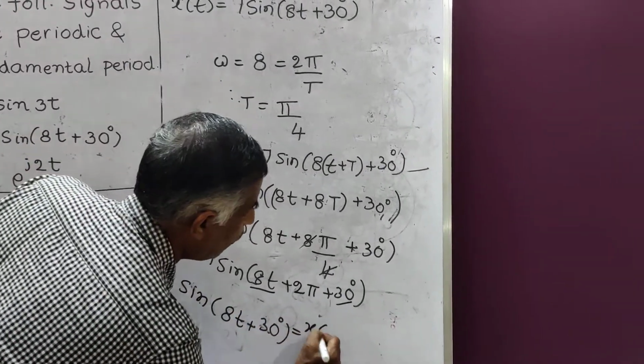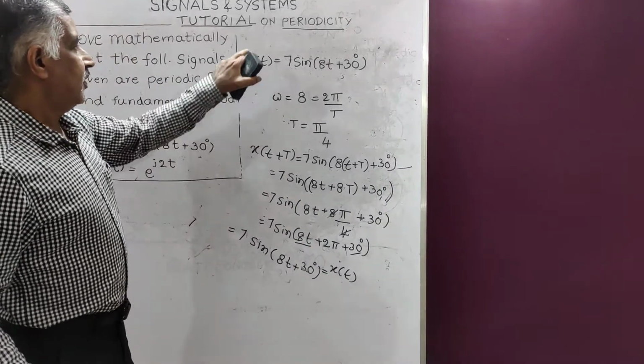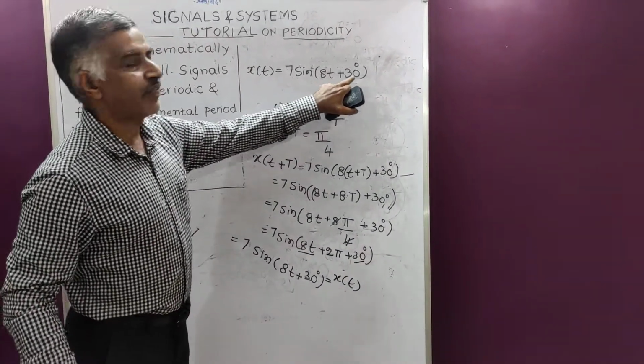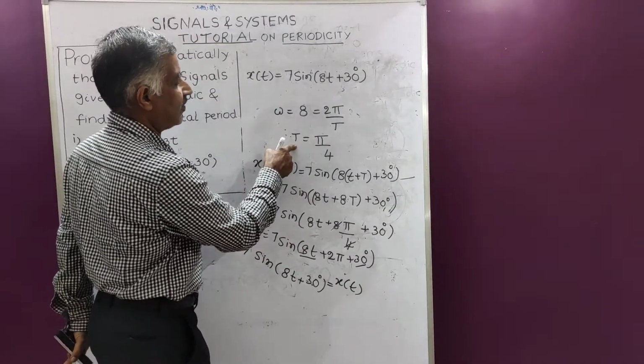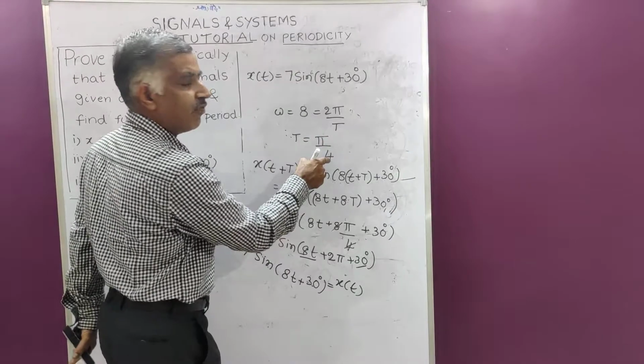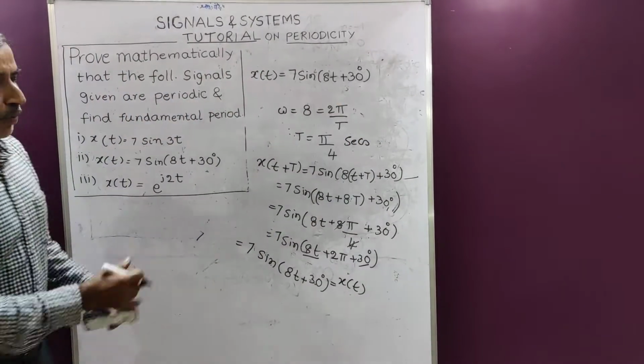Hence we have proved mathematically that 7 sin of 8t plus 30 is periodic. Now the fundamental period is T equal to pi by 4 seconds. So this is the second problem.